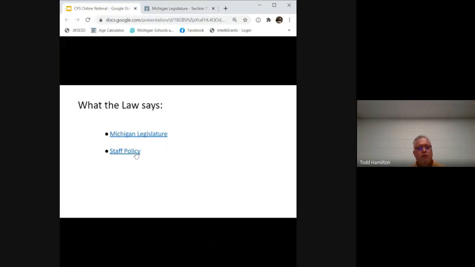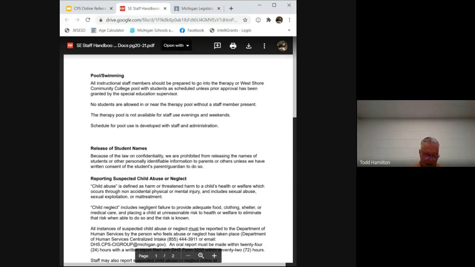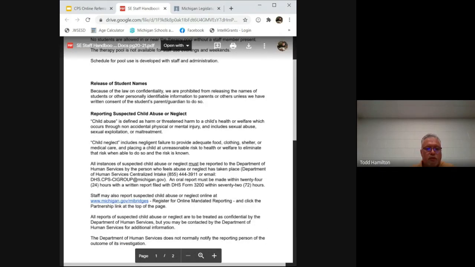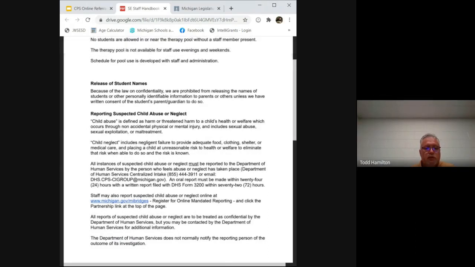Our staff policy comes from our staff handbook. And again, this gives us a good description of reporting suspected child abuse and how it's defined. Child abuse is defined as harm or threatening harm to a child's health or welfare, which occurs through non-accidental physical or mental injury, and includes sexual abuse, sexual exploitation, and maltreatment.